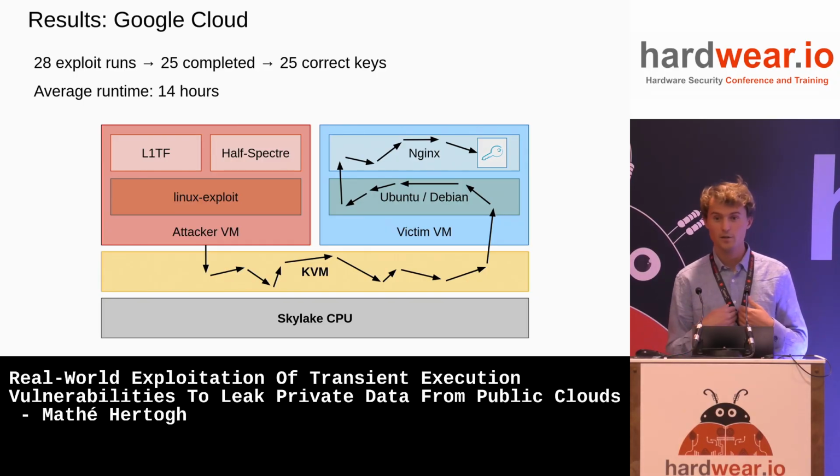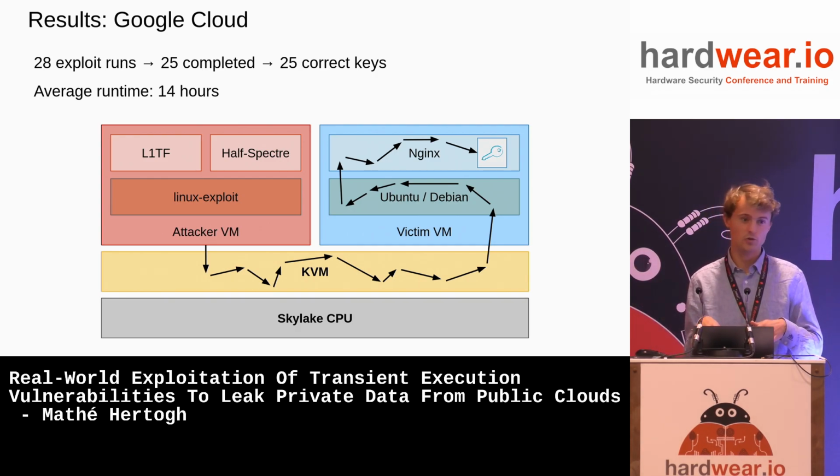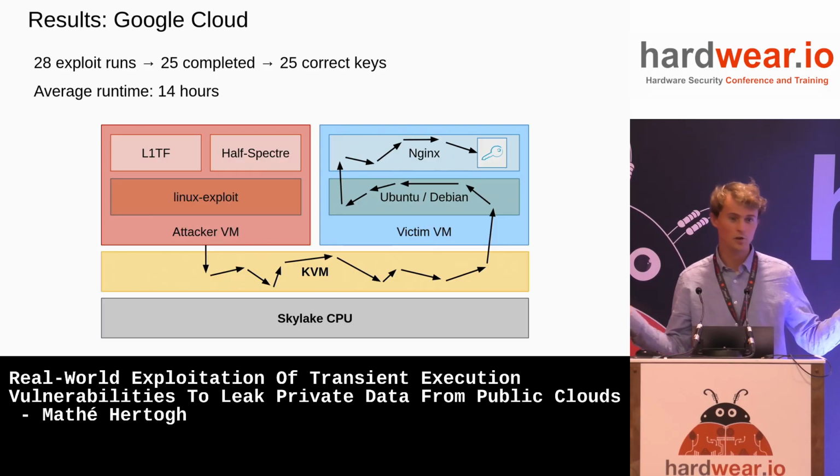I would say that's quite doable, especially as you can just spawn 1,000 VMs, right? We don't need to know our victims. So you could just launch this at scale and start leaking keys from whoever co-locates with you.